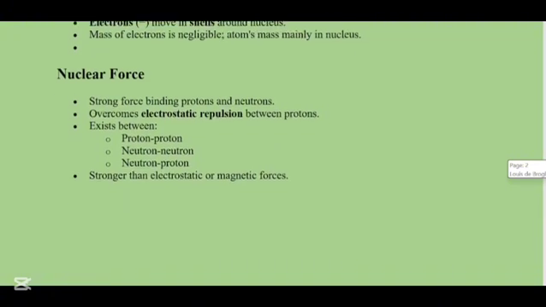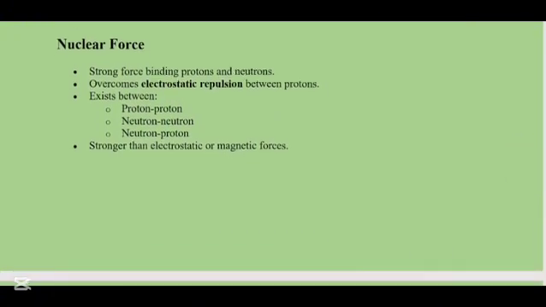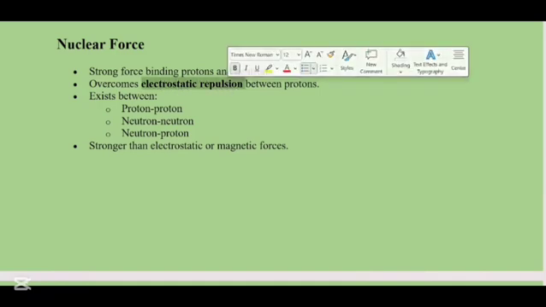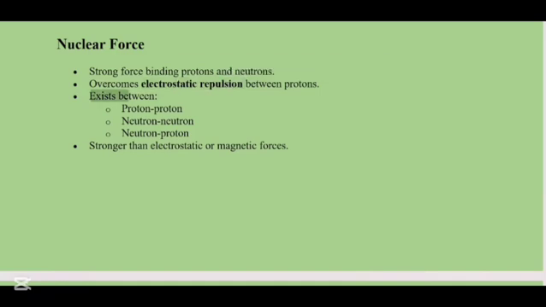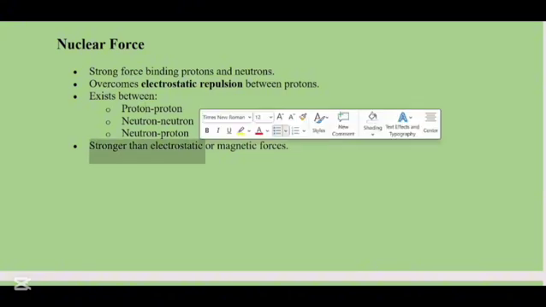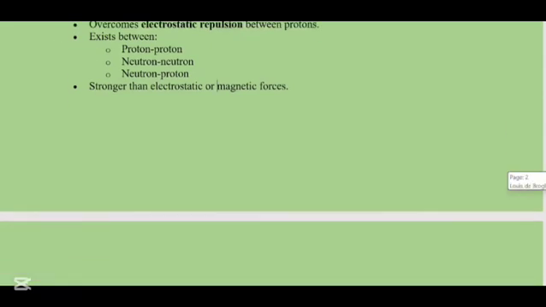Now let's talk about the nuclear force. The strong force binding protons and neutrons is the nuclear force. It overcomes electrostatic repulsion between protons. It exists between proton and proton, neutron and neutron, and neutron and proton. It is stronger than electrostatic or magnetic forces.